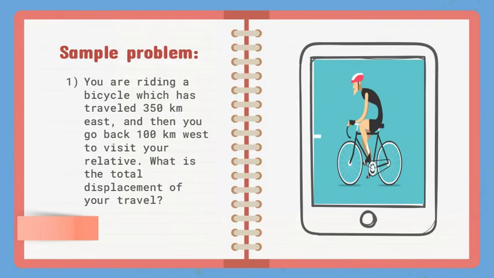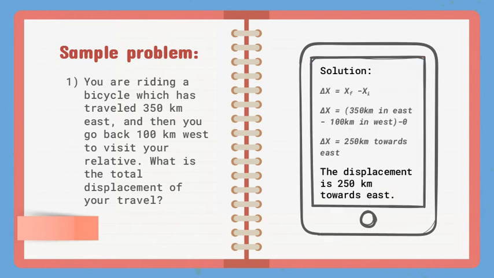For example, if you were riding a bicycle which has traveled 350 kilometers east, and then you go back 100 kilometers west to visit your relative, what is the total displacement of your travel? The displacement is 250 kilometers towards east.